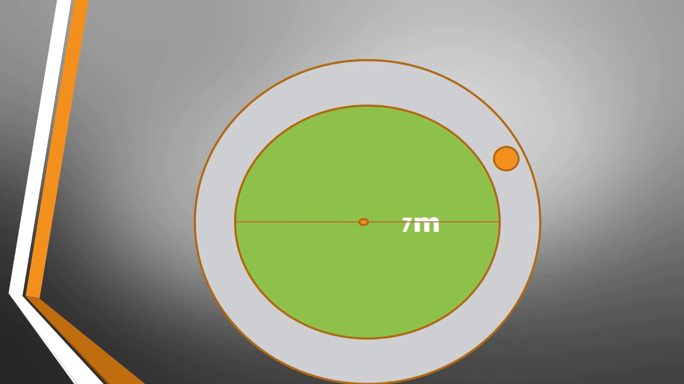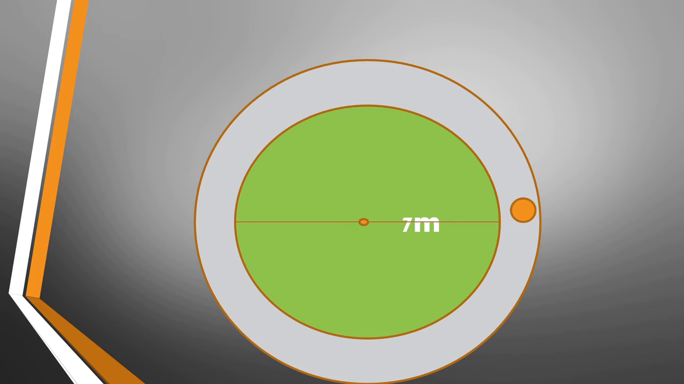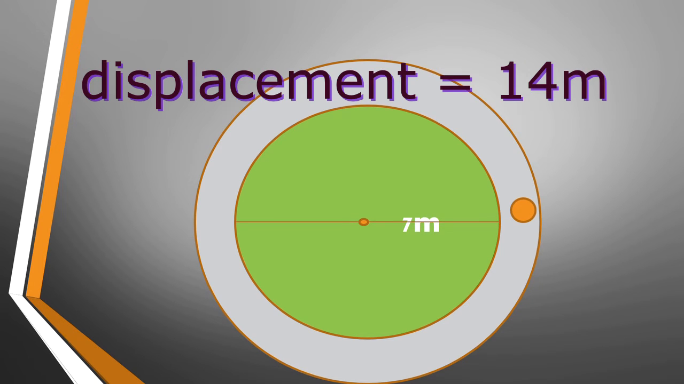When the boy covers half of the distance, the total distance covered by the boy is equal to pi r, which is 22 by 7 into 7, that is 22 meters. But the displacement travelled by the boy is the distance from initial to final position, which is equal to the diameter of the ground and is 14 meters.